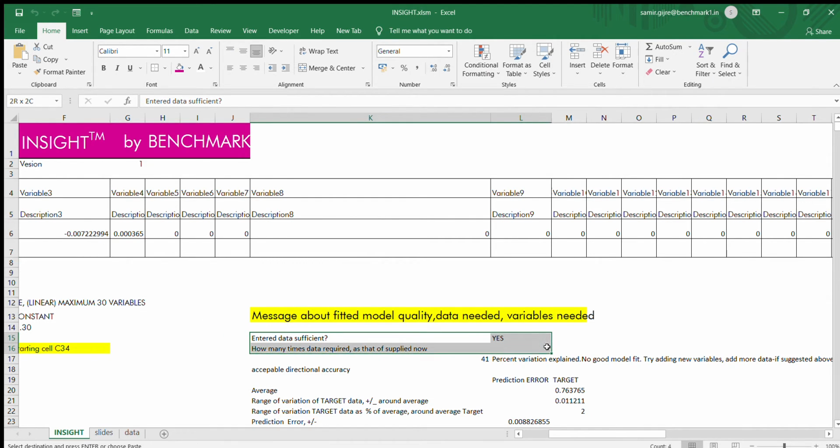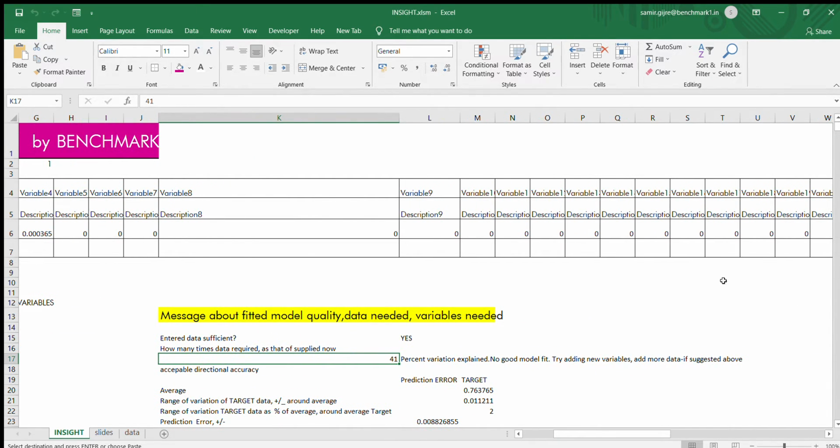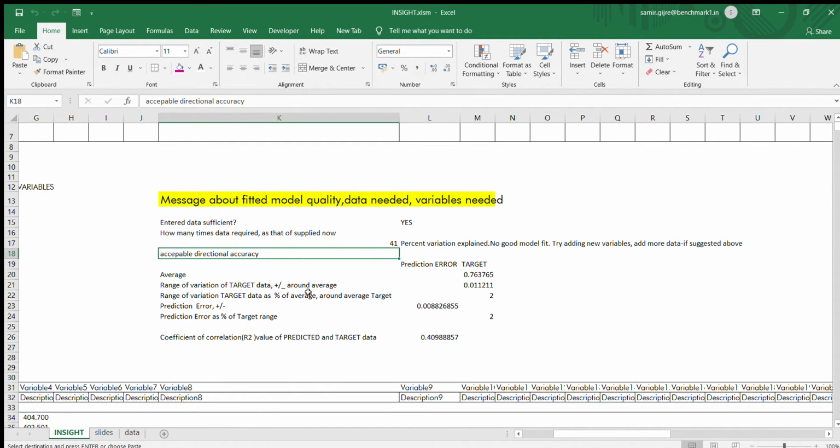It says entered data is sufficient, yes. It says 41% variation is explained, and therefore it's not a very good model fit. You can add more variables because the data is sufficient anyway. And it has remarked that it has acceptable directional accuracy. Further, it has said that the target property being calculated has a variation of plus minus 2% around its average value, and the prediction error is also 2%. So the error is within the range of variation of the target property, and therefore it is directionally accurate.